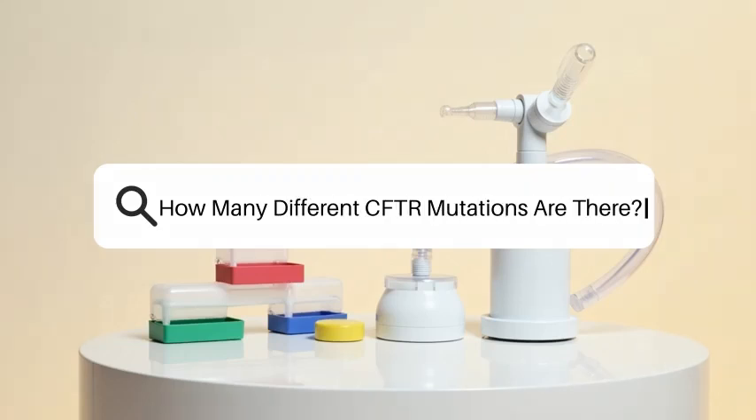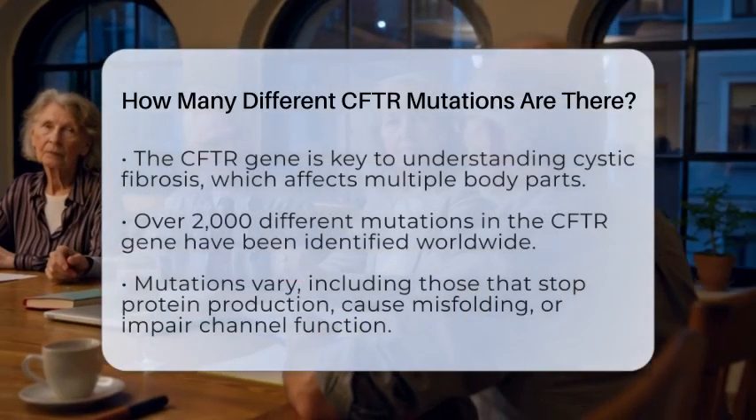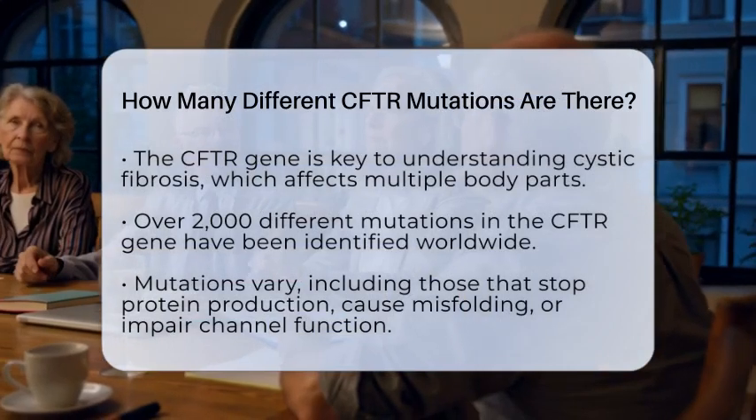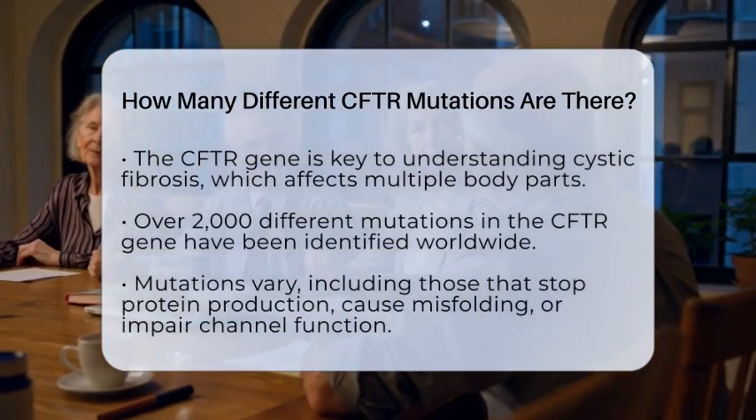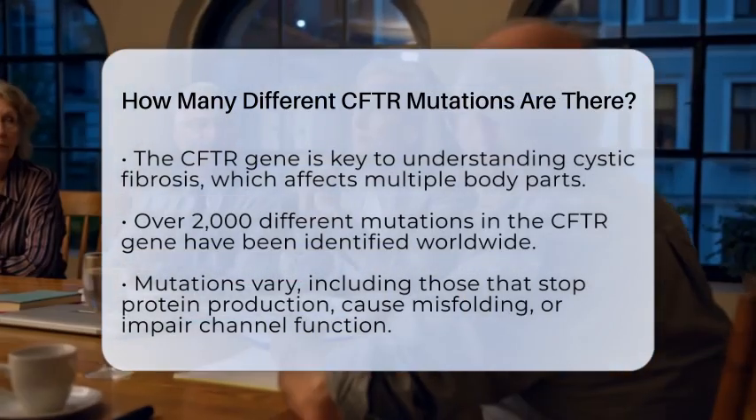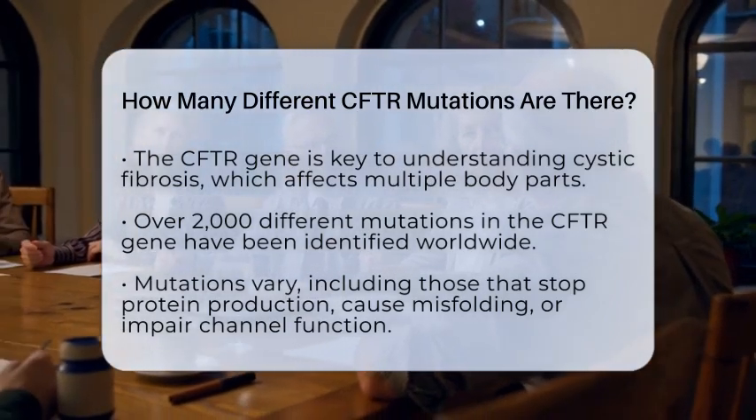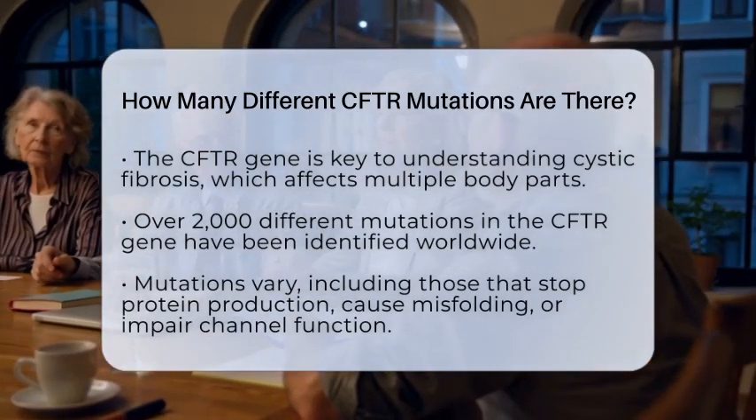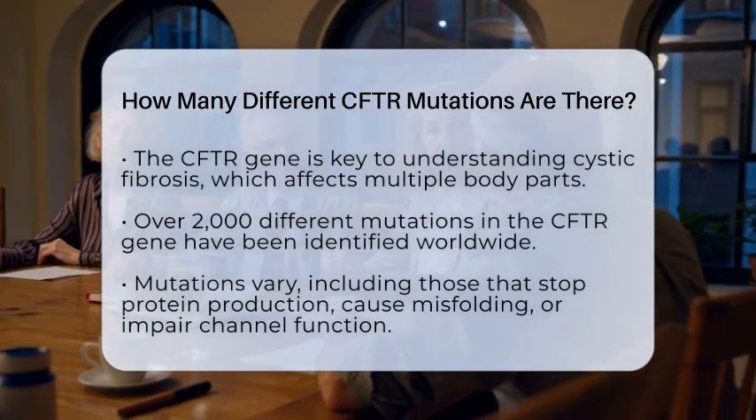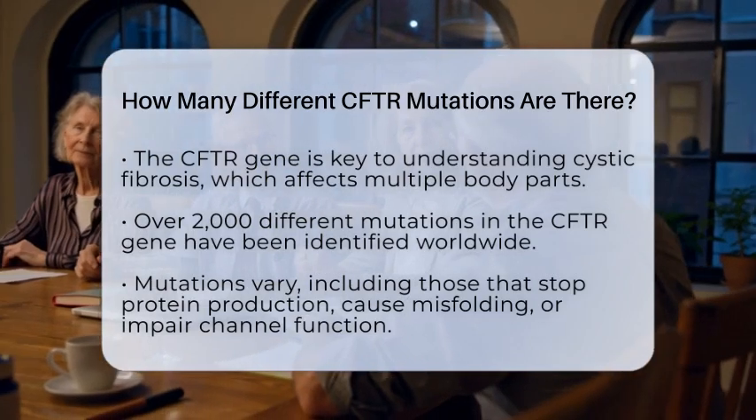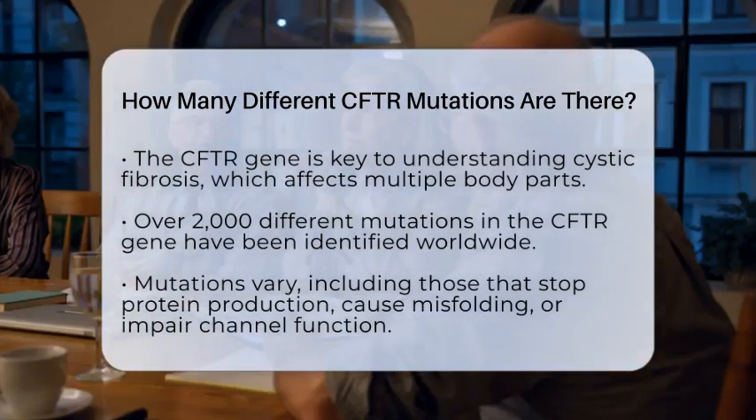How many different CFTR mutations are there? Imagine a gene that holds the key to understanding cystic fibrosis, a complex condition affecting many parts of the body. This gene is called the CFTR gene, and it can have many different changes or mutations. Currently, scientists have identified over 2,000 distinct mutations in the CFTR gene that can lead to cystic fibrosis.